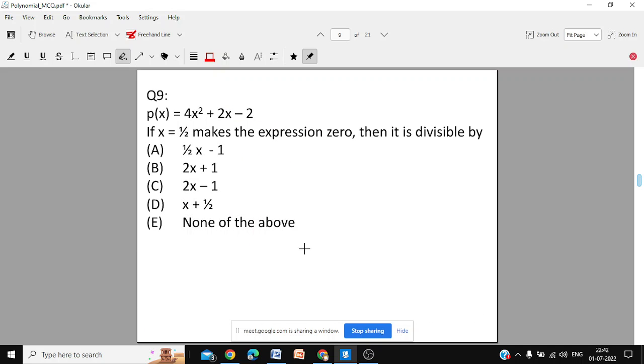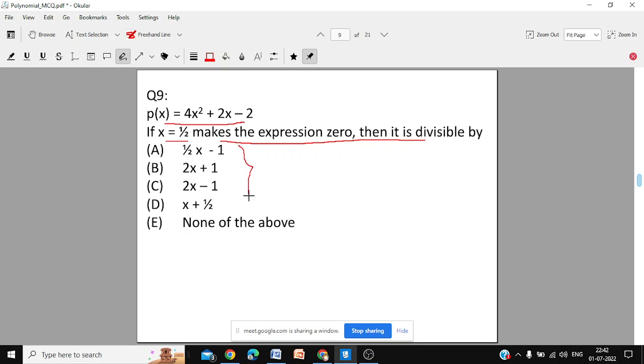Question number 9. This is the polynomial in x: 4x square plus 2x minus 2. x equal to half makes the expression 0. You can actually try, but it is not necessary. Since x equal to half is making it 0, which one is a factor, or which one will divide it?